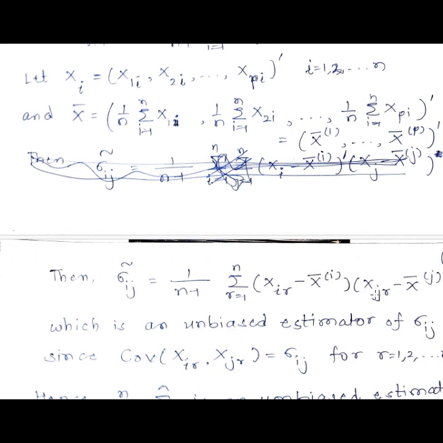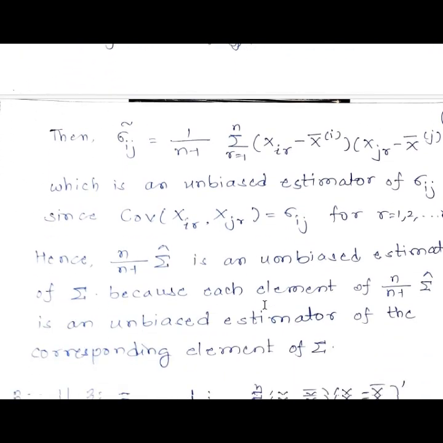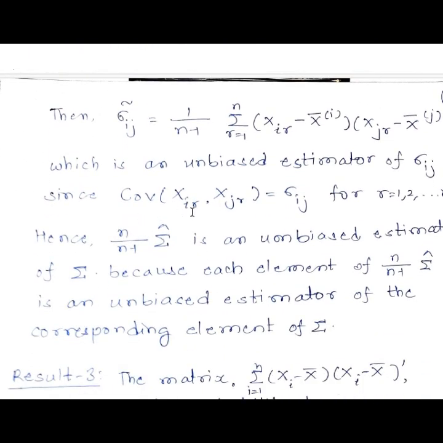Using that we can say that sigma ij curl is an unbiased estimator of sigma ij, since the covariance between xir and xjr is sigma ij, and we are simply going for the sample covariance between these two, so the sample covariance will be an unbiased estimate.